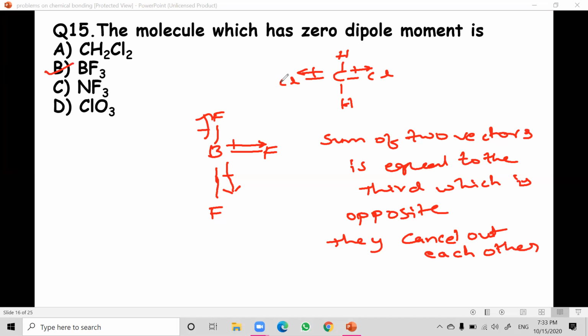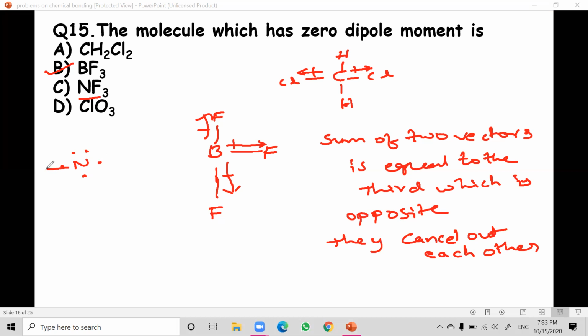So the molecule which has zero dipole moment is BF3. NF3 will not work like this, because nitrogen is going from nitrogen to fluorine. In case of NF3, they have given one more interesting option. Why is NF3 not the right answer? Because nitrogen has 5 electrons in the valence shell. How many electrons? 5 electrons.